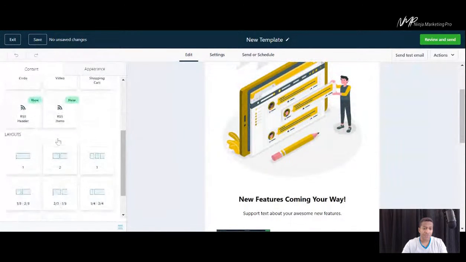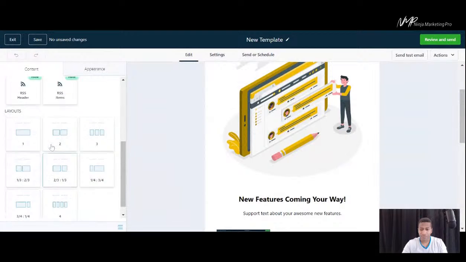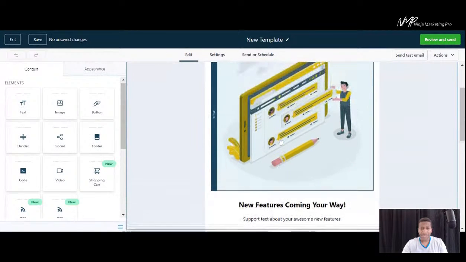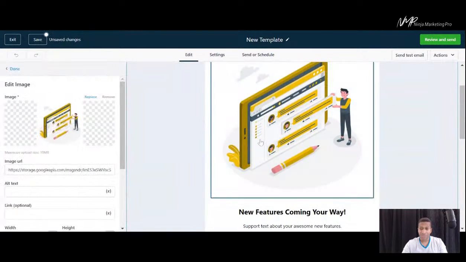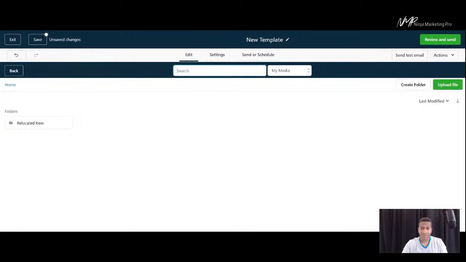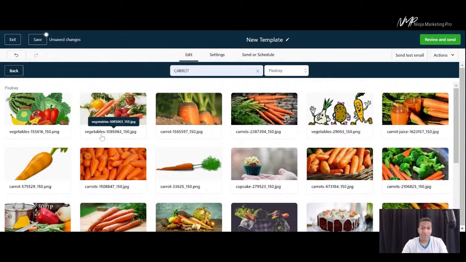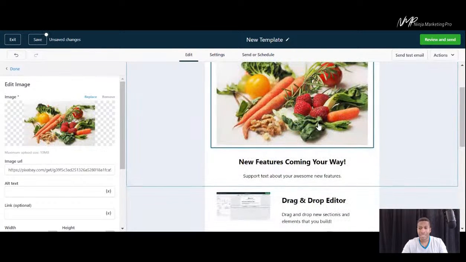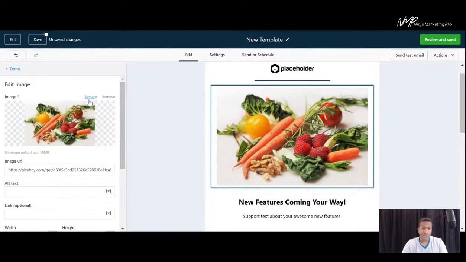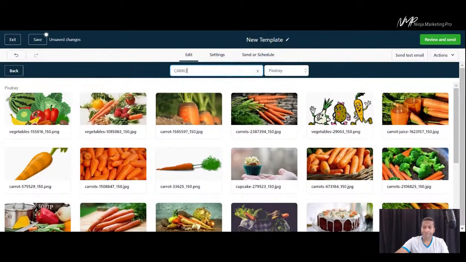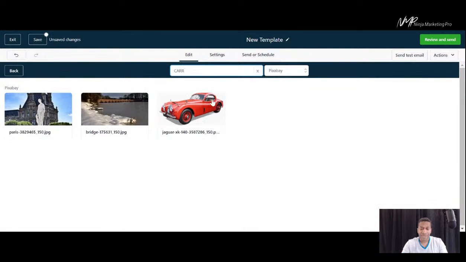There's tons of different tools to use over here to make it how you want it to be, different columns, different rows, use different images. If I don't like this image, let's say I want to replace this image with a car or carrot. And I'll use a carrot. I'll go down to here. I can use Unsplash, my own media, or Pixabay. Let's use Pixabay here. And I want to use this carrot here, and it replaces that image there for you. Let's say, back to the car. I've used a car before. Find a nice car.